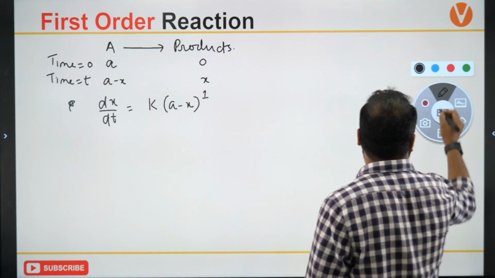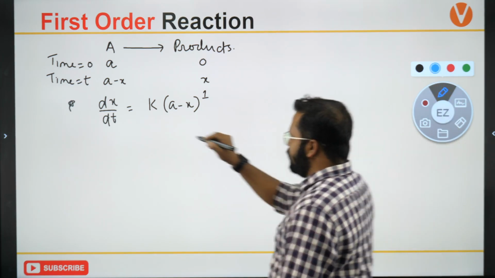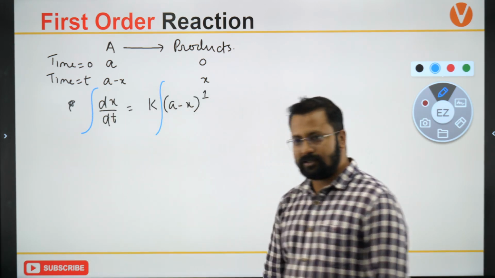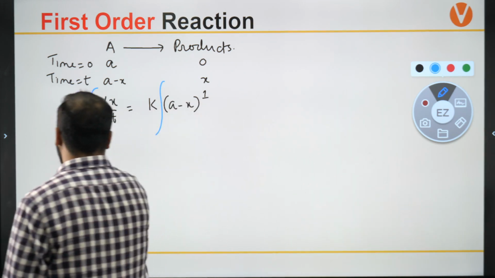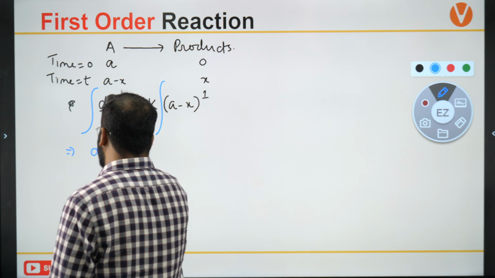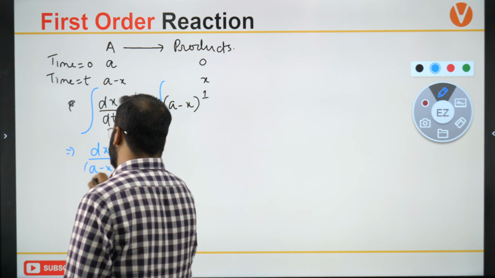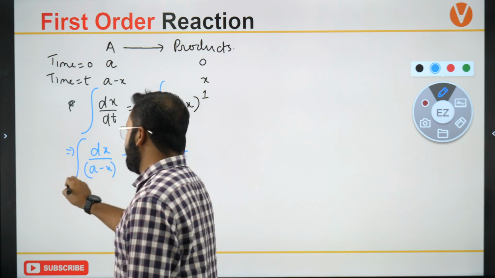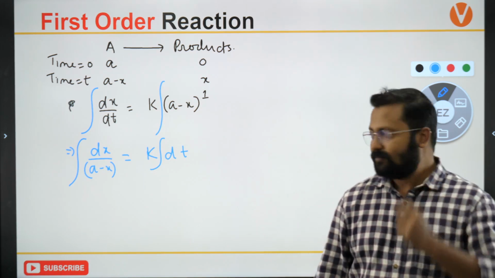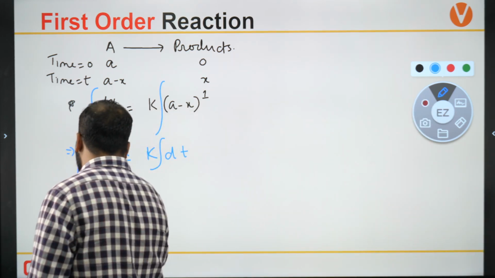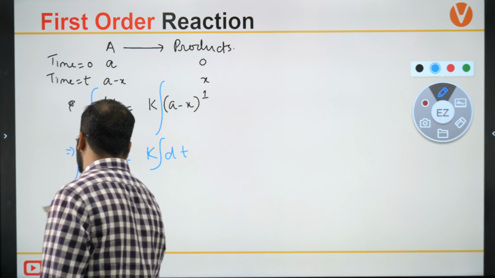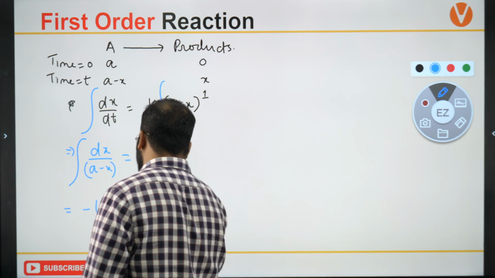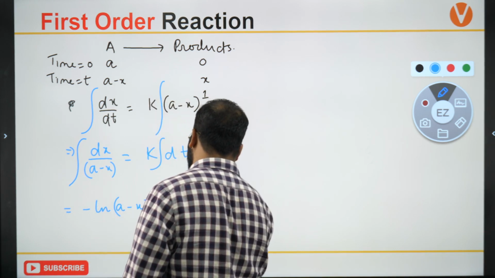Okay, so what we would do is integrate this. We'll integrate this, and dx upon a minus x will be equal to k dt. What is the integral of dx upon a minus x? It will be minus ln of a minus x, which will be equal to kt plus c.